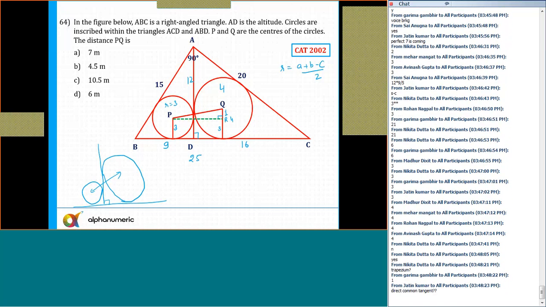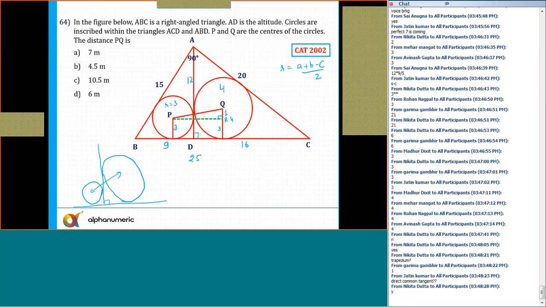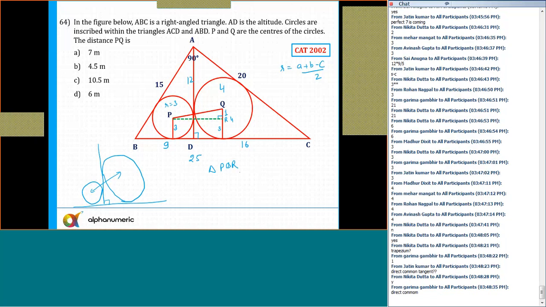The length of QR is equal to 1. 4 minus 3, which is 1. Is that clear now? 4 minus 1 is 1. Okay, so that is there. So now in triangle PQR, we can say it's a right angle triangle. This length is equal to 3 and this is also 4.